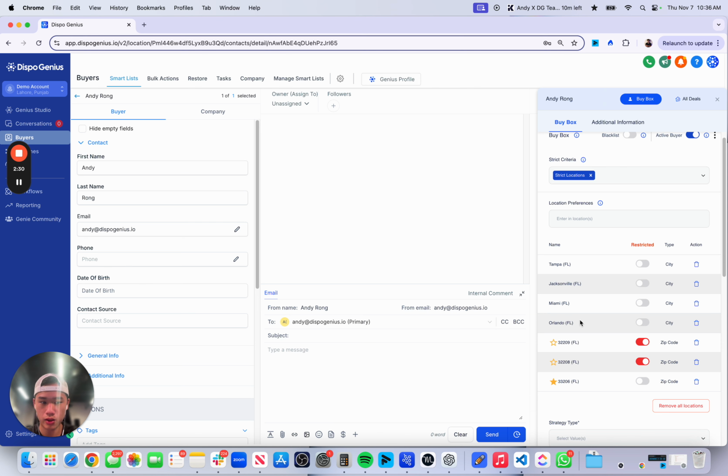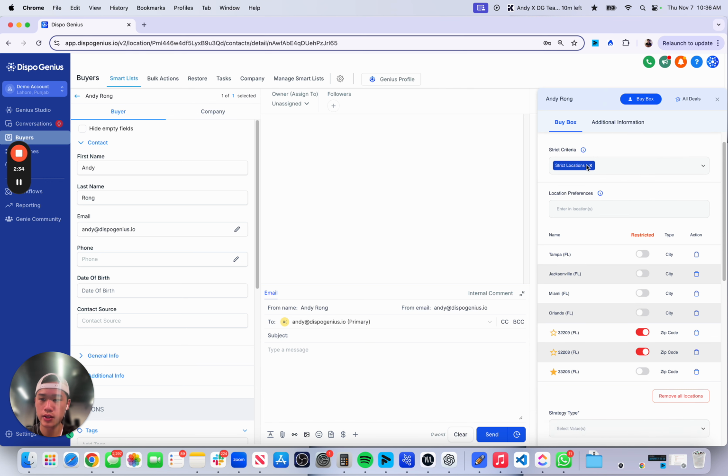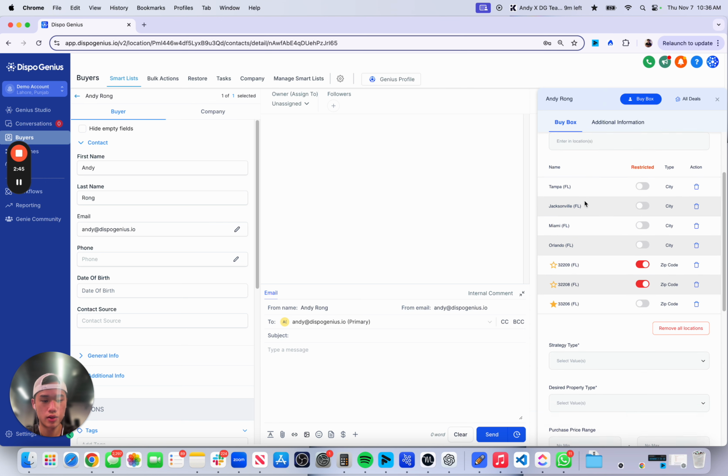We will not even go out of city lines, since it's strict. Use this whenever the buyer specifically mentions that, hey, I only buy in these areas. If they're lenient or they can go a little more broad, you can just disable this.